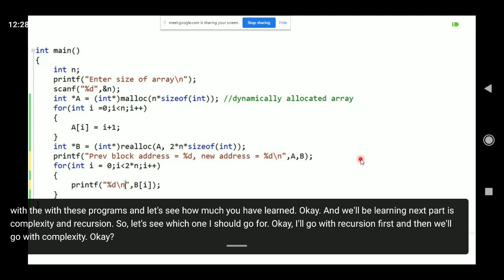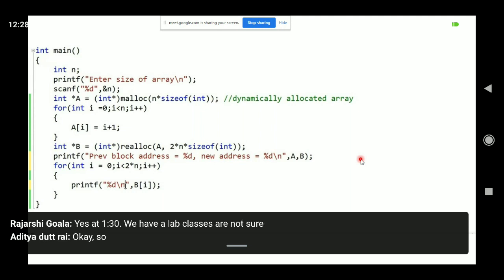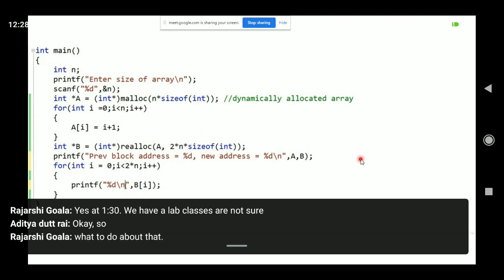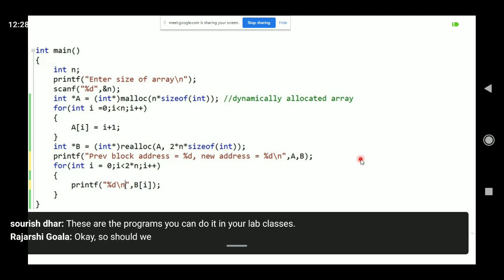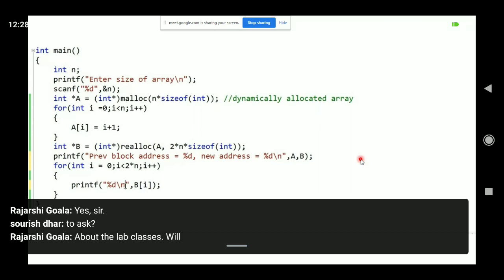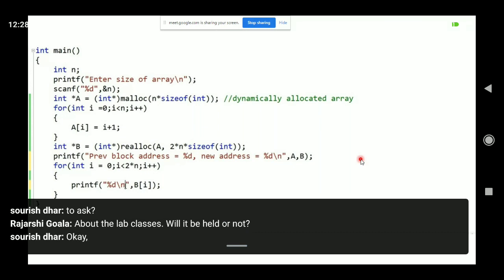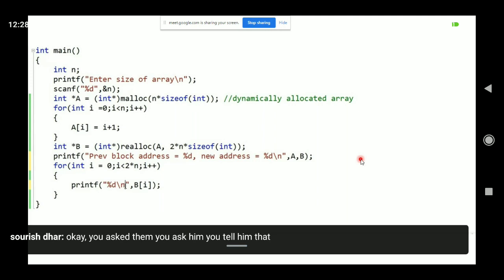Sir, it's 1:30. Where are the lab classes? These are the programs you can do in your lab classes. Should we ask the lab staff whether the lab classes will be held or not? Okay, you ask them. You tell him that Sodish sir has given some programs.